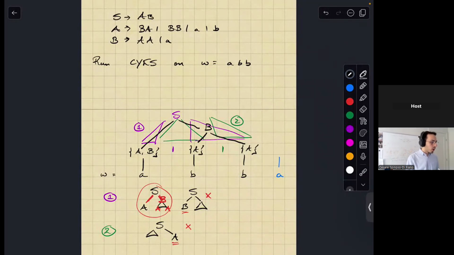Okay, so that was basically it. I just wanted to do this extra video just to show you that, like I said initially, CNF is actually quite important. So we're not just doing simplification and converting to CNF just for the sake of doing that. There's actually very real use cases of CNF. The other one is the proof for the pumping lemma for context-free languages. That requires that your grammar is in CNF so that you can show that you can pump up some part of the parse tree.